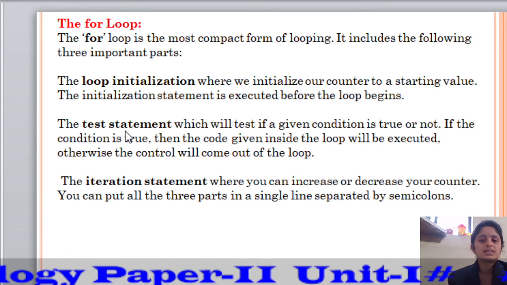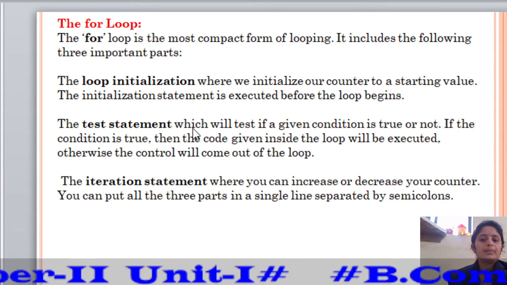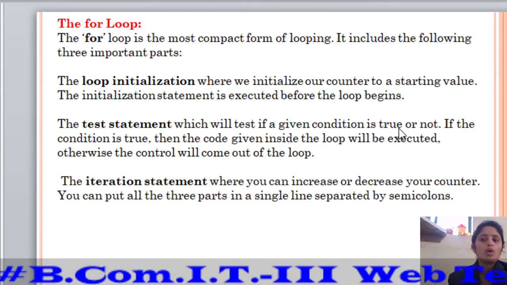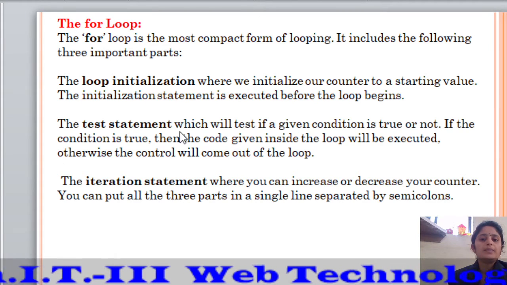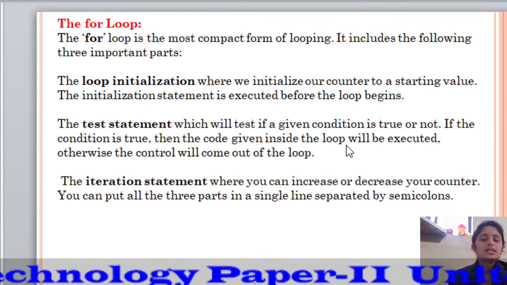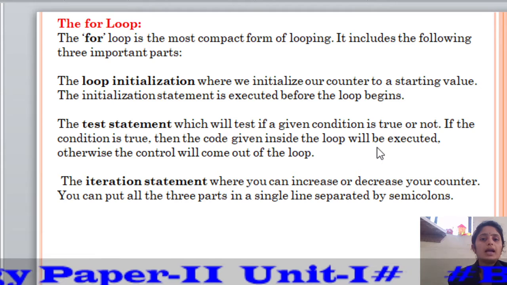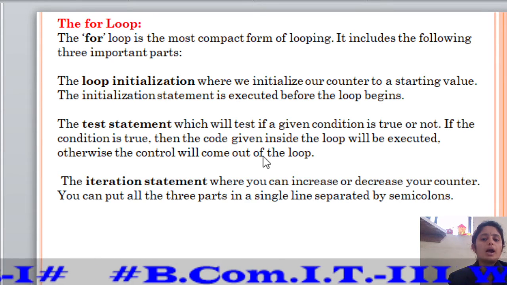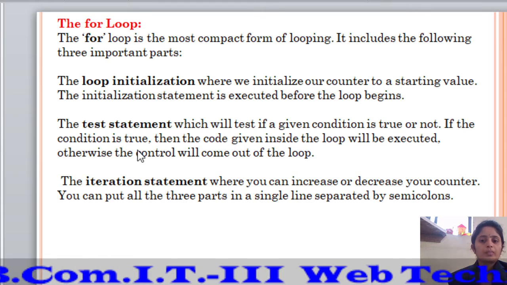Second is the test statement, which will test if a given condition is true or not. If the condition is true, then the code given inside the loop will be executed. Otherwise, the control will come out of the loop.